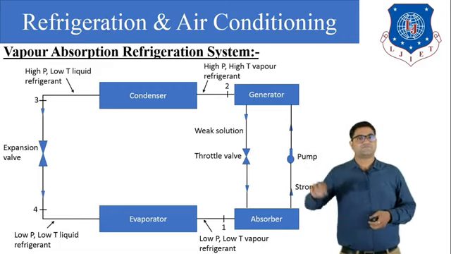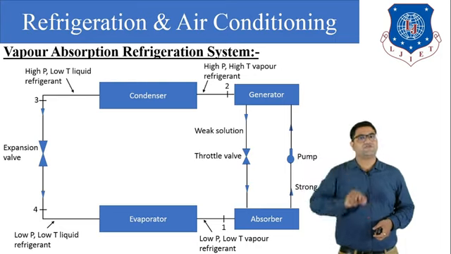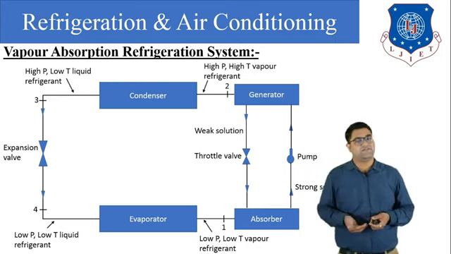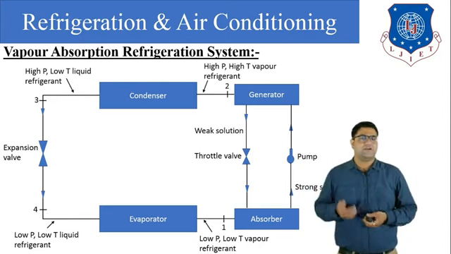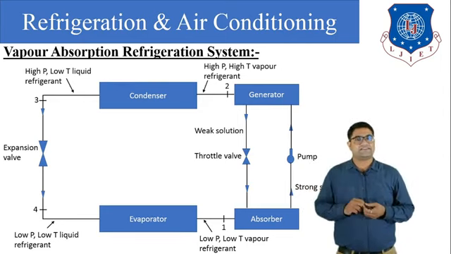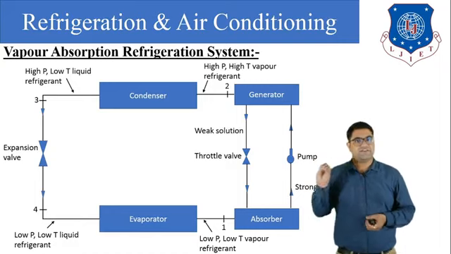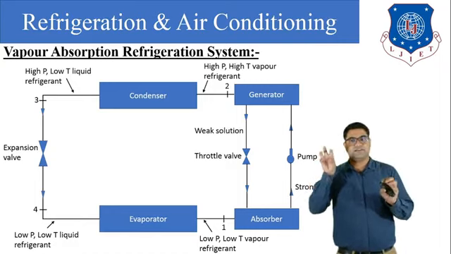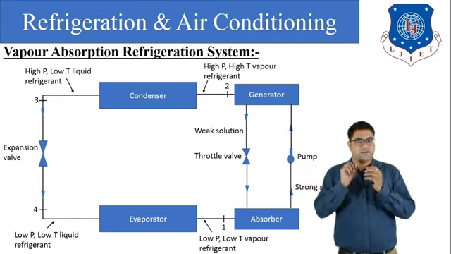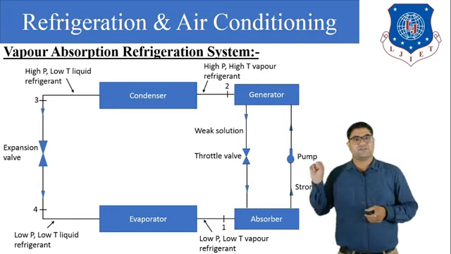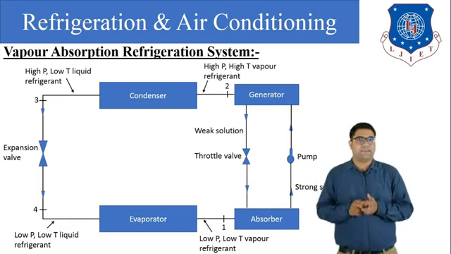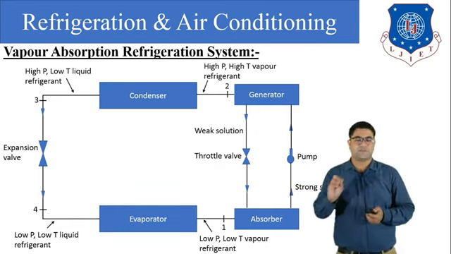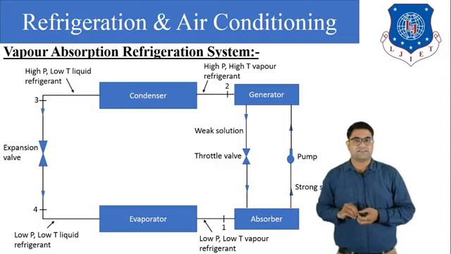First of all, in the VCRS, we were using only one refrigerant. That refrigerant may be R11, R12, CFC or anything. But here in the VARS system, we are going to use a refrigerant and an absorber. So what is the refrigerant and what is the absorber? Here we are going to use ammonia as the refrigerant and H2O, that is water, as the absorber. Now what happens here?